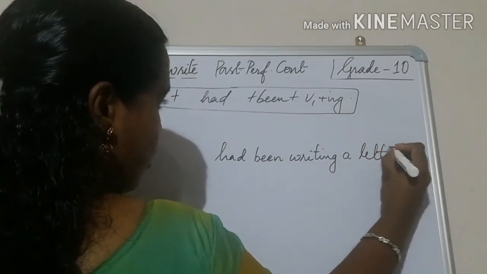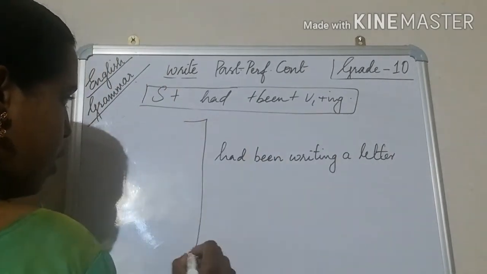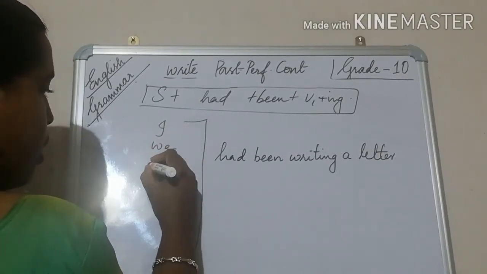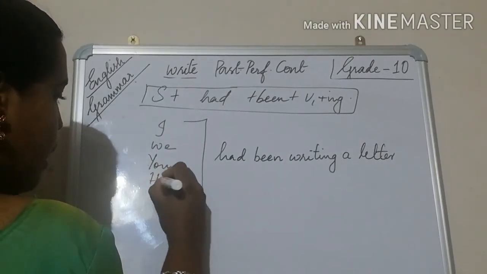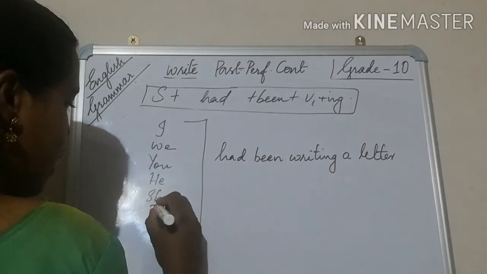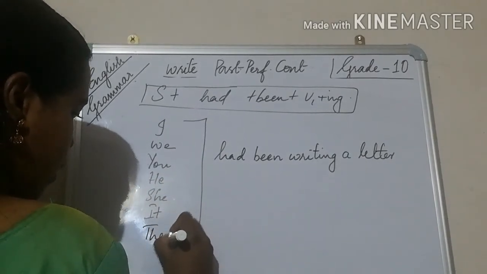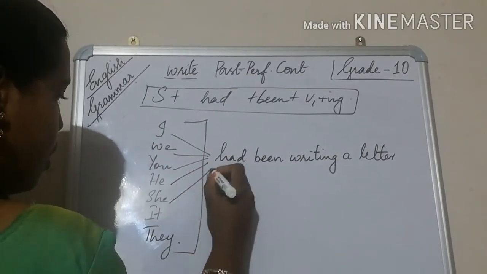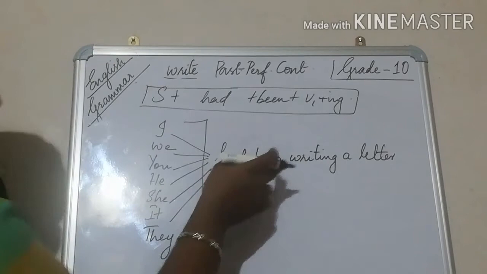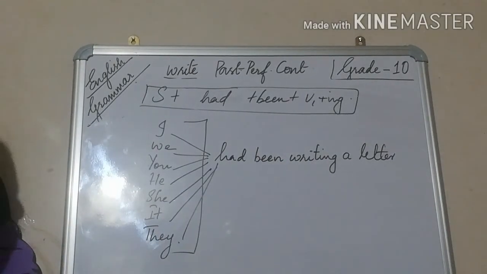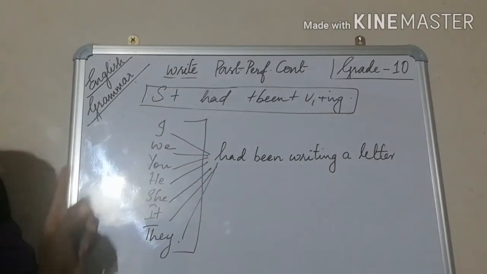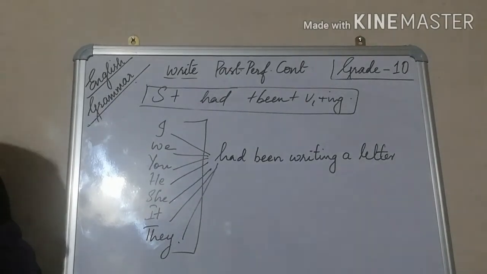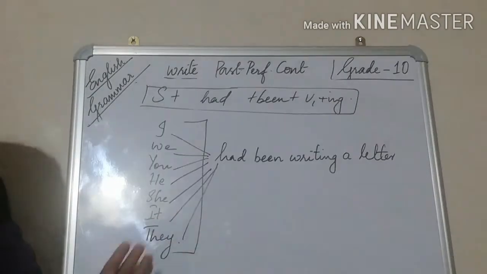It goes with I, we, you, he, she, it and they. I had been writing a letter, we had been writing a letter, you had been writing a letter, he had been writing a letter, she had been writing a letter, it had been writing a letter, they had been writing a letter. So it's very simple.